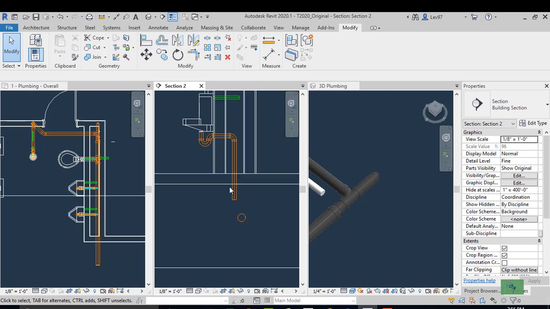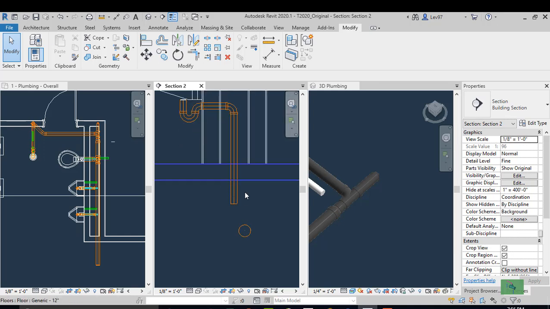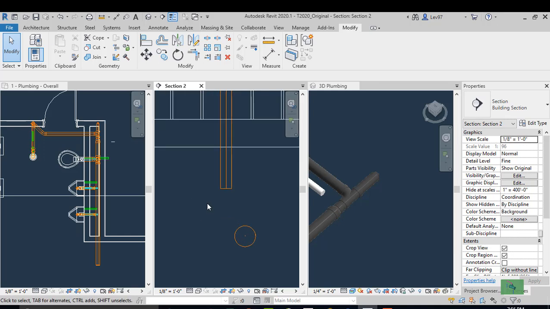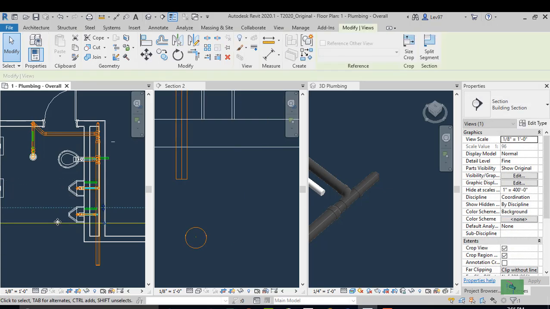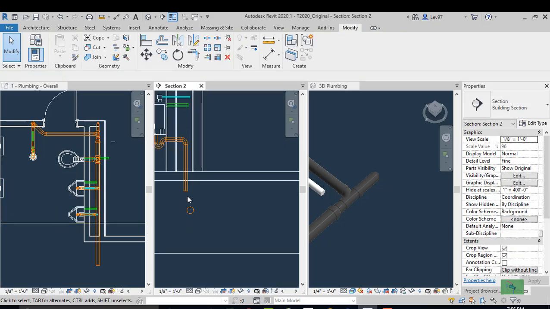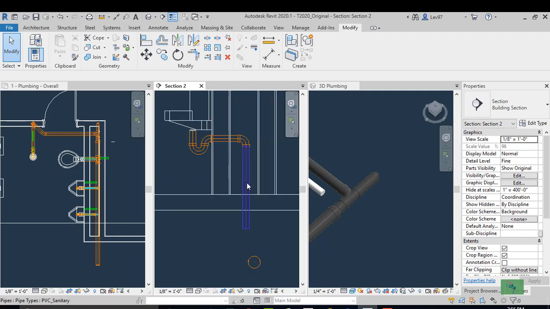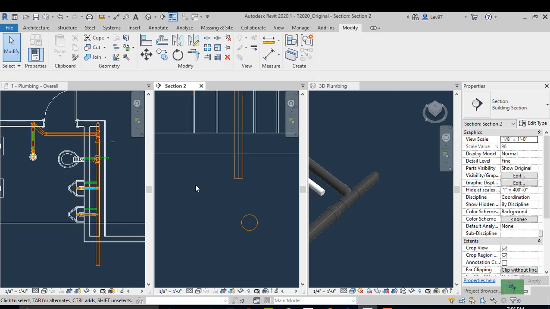Okay, that looks pretty easy, right? We got our trap here. So it looks like all we need to do is align our 2-inch. I'm using a 2-inch. And we do the same with our second urinal. Okay, looks okay, looks okay, looks okay. Right? So we align our 2-inch pipe with our 4-inch pipe.